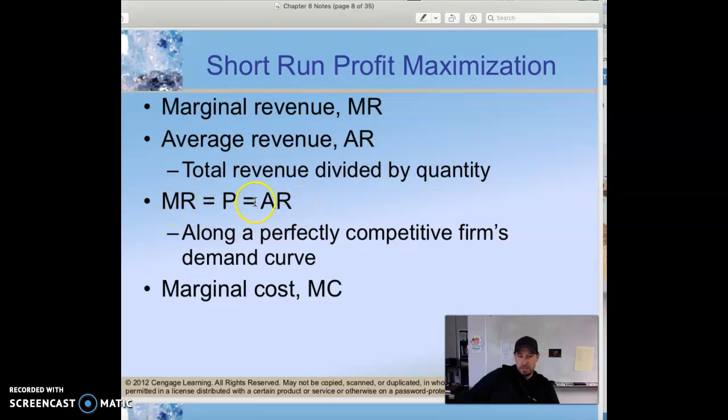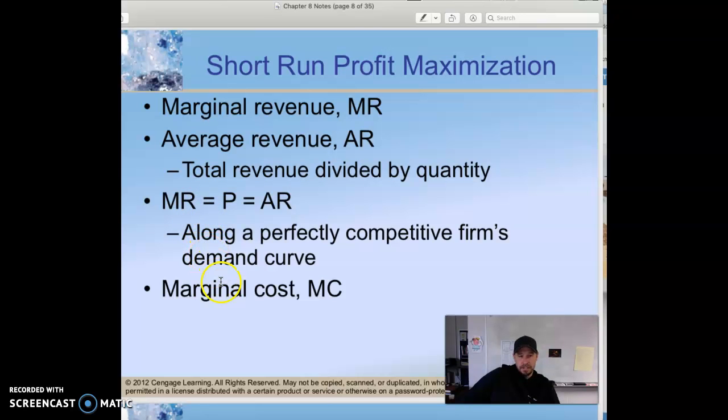And then no matter how many that we sell, if we sell 10, right? Our average revenue is the total revenue divided by the quantity sold. So if we sell 10, our average revenue is going to be 5. If we sell 100, our average revenue is going to be 5. Whatever that price is, our average revenue and our marginal revenue are going to be the same. Okay? Now this holds true for perfect competition.